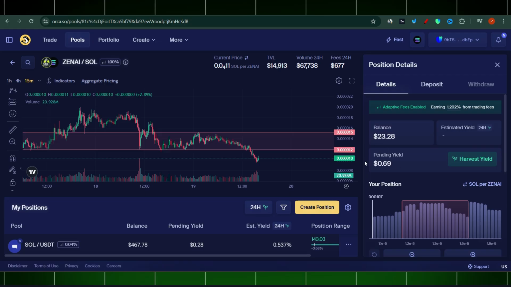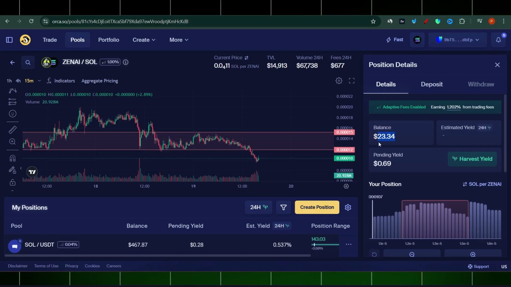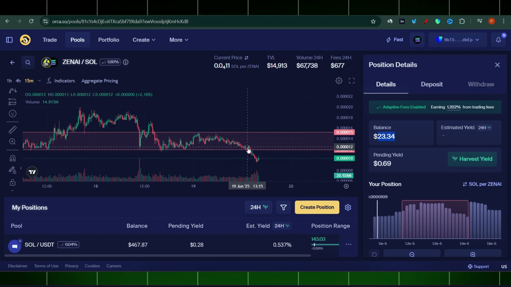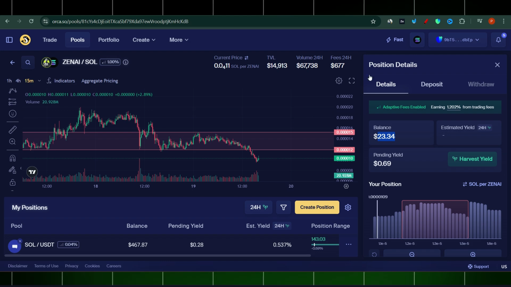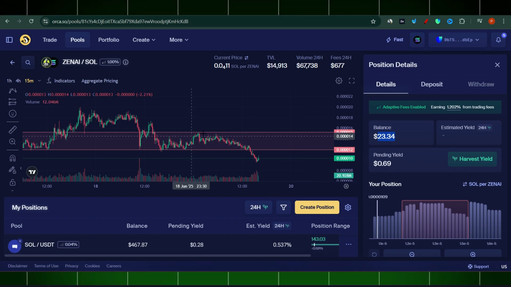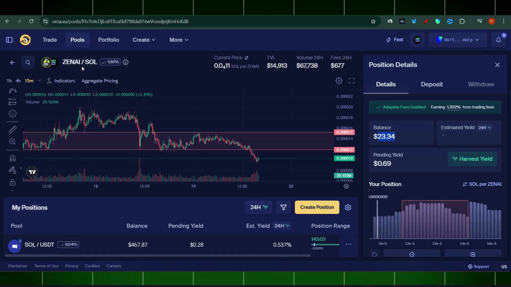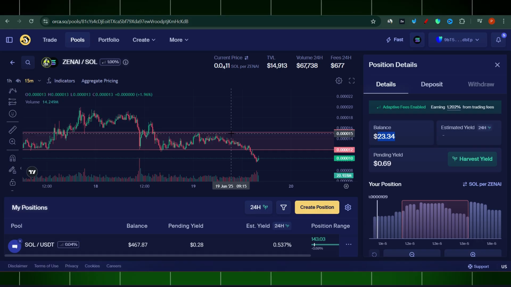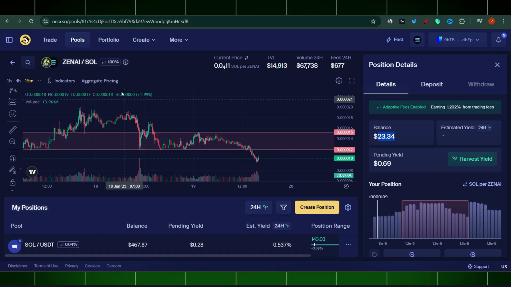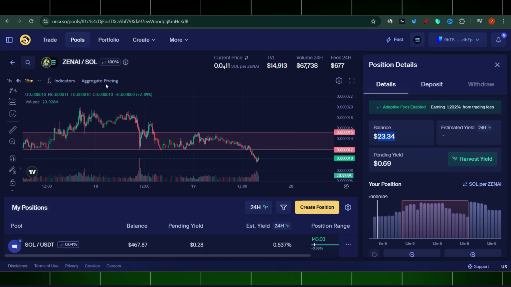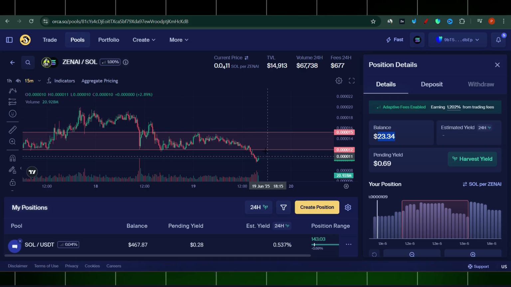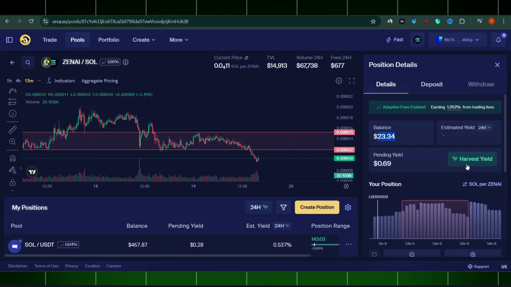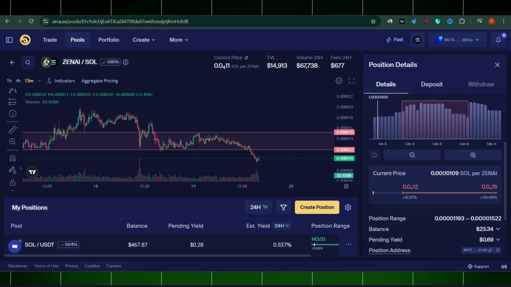To be honest with you, I lost a bit of the value of my balance because the token lost value. This project is based on Sol, so this position was created on Sol and ZenAI. I put in half of that and half of that. It was a little bit more ZenAI from the beginning, but now it's all ZenAI because it lost value, so all those Sol converted to ZenAI. By doing so, I got more ZenAI in my pocket, which is great. I might utilize that at some stage in future.